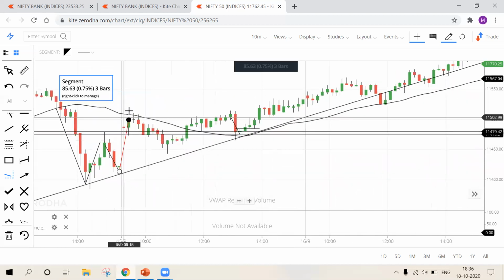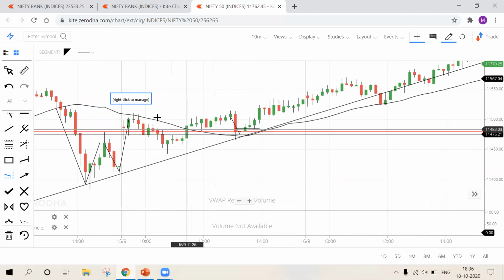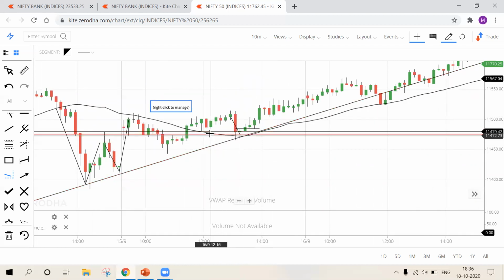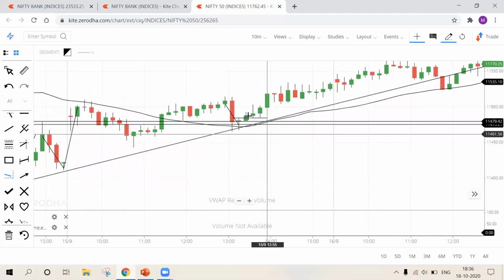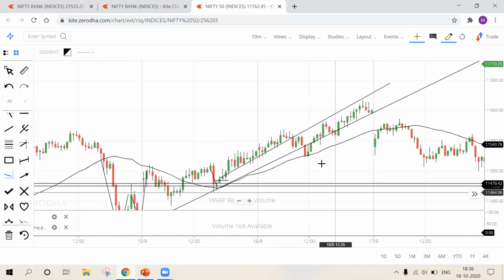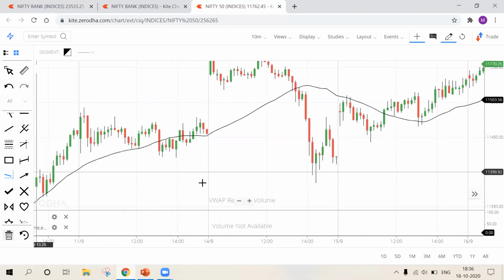And take confirmation from the moving average as well, which is the fourth confirmation. The candles are above the 35 moving average as well, so it is also asking me to go long. It is also asking me to buy first and sell later. Now look at the market, how it moved. All these are your profits. That's how simple it is.